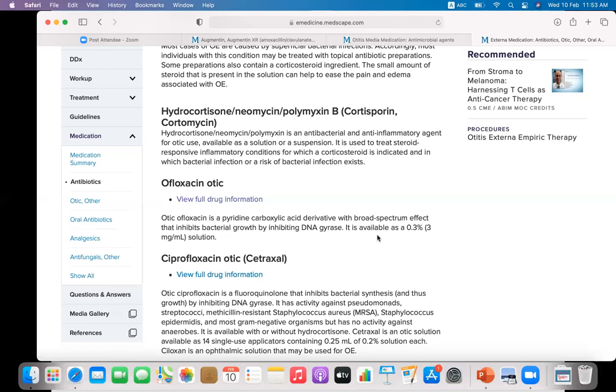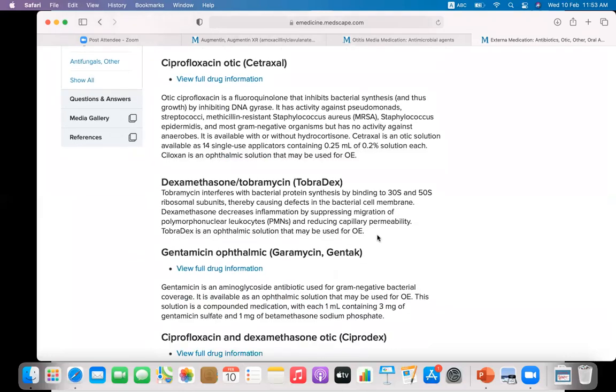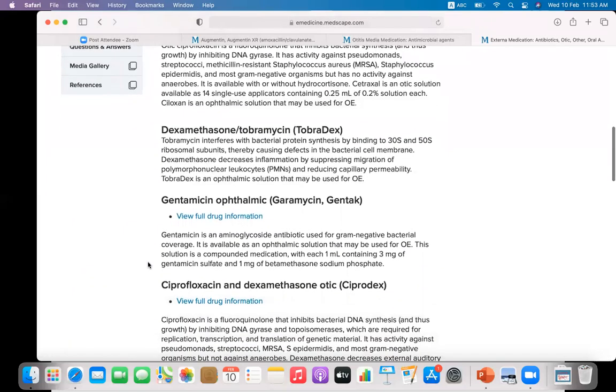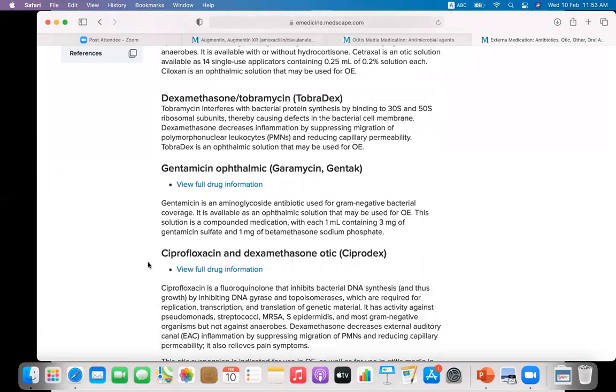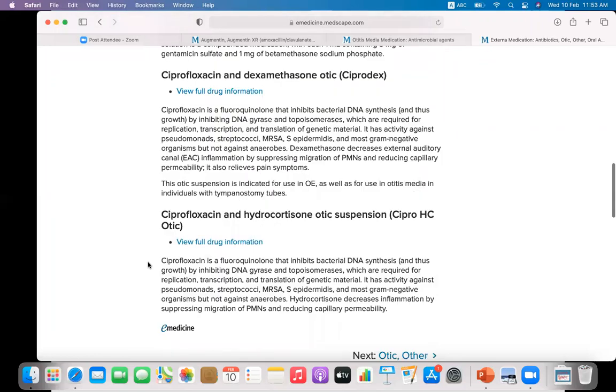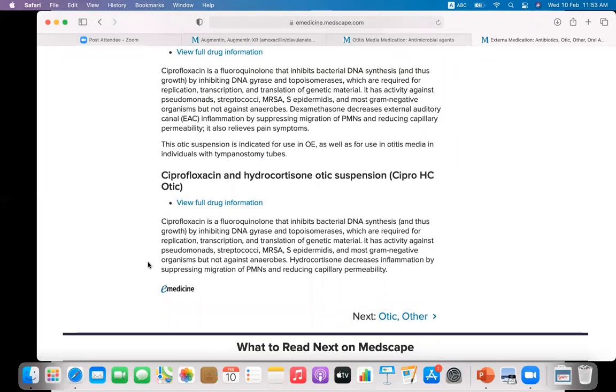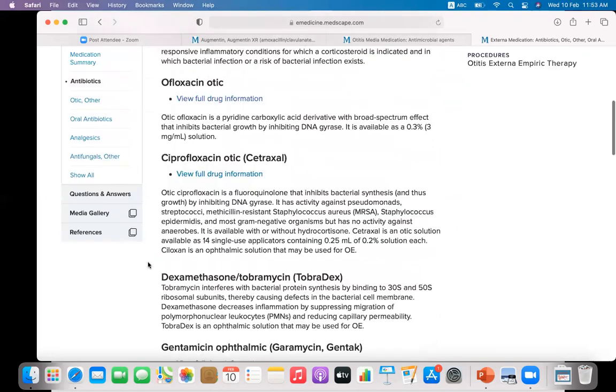Ofloxacin otic and ciprofloxacin otic. Dexamethasone, tobramycin, another options. Gentamicin, ophthalmics are available, and ciprofloxacin plus dexamethasone otic solutions are also available. Plus ciprofloxacin and hydrocortisone otic suspensions are available.